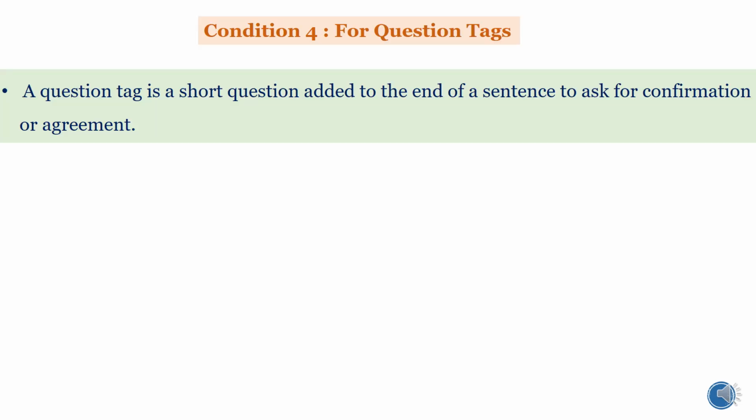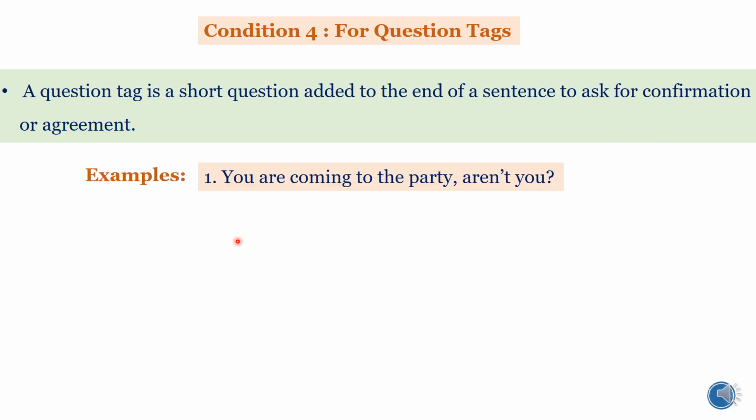Next, for question tags. So, what do you mean by a question tag? A question tag is a short question added to the end of a sentence to ask for confirmation or agreement. Examples: you are coming to the party, aren't you?